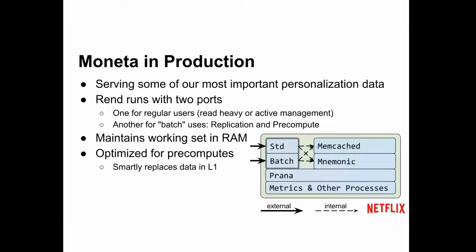We run with 2 separate ports, and this is an optimization for our batch compute systems. So every night we're doing all those really big batch computes. If we just dumped that into a system like this where now L1 is just the visiting traffic, we would blow away our L1 and everybody would be getting disk reads. So we have a way now to separate those kinds of different traffic to write into L2 and replace an L1 instead of just blowing away our cache.